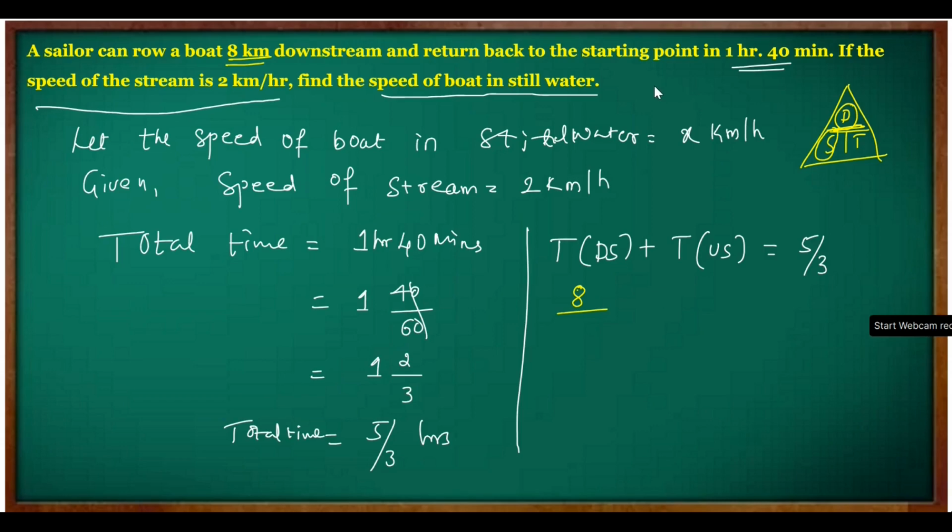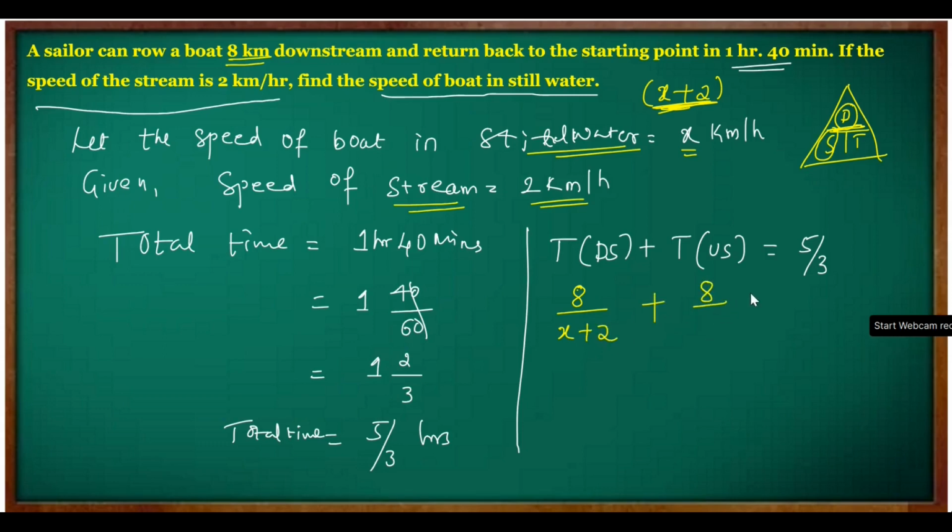Downstream speed gets added. The speed of the boat in still water is x kilometers per hour and the speed of the stream is 2 kilometers per hour. So downstream it becomes x plus 2. Plus upstream, where again the distance is the same.